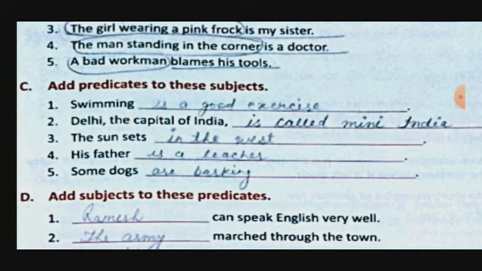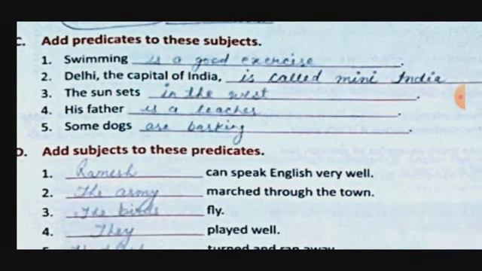The sun sets in the west, but here we are bound for some sentences. The sun sets in the west. His father is a teacher, is a lawyer, is a doctor. Okay, so here what I have written is, his father is a teacher. Some dogs are barking. We can write something else. Some dogs are running on the road. Some dogs are fighting on the road. Okay. So whatever you want you can write, but it should be meaningful and all the words should be kept in a proper order.